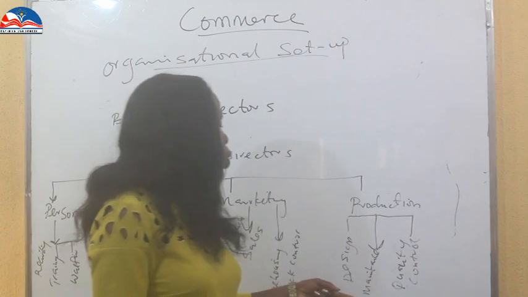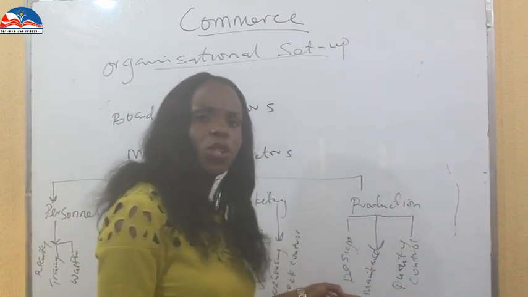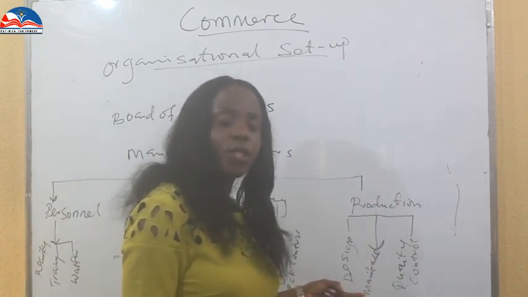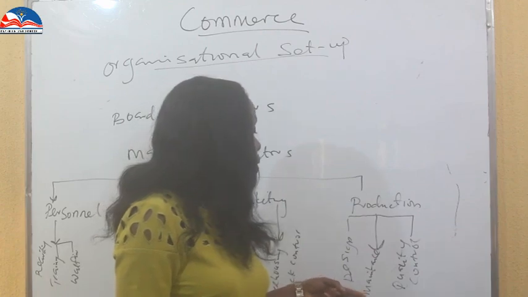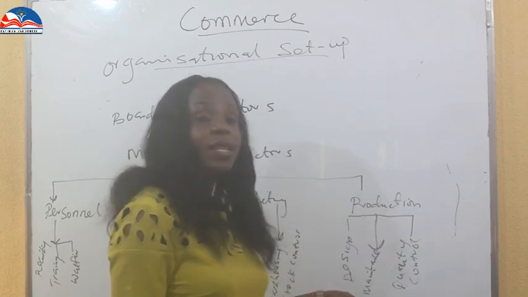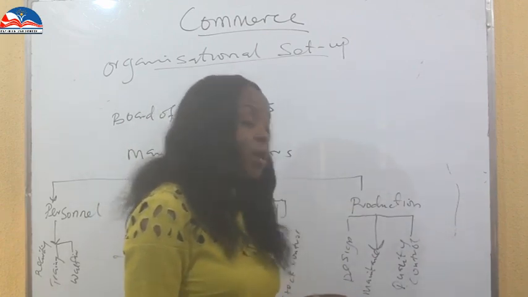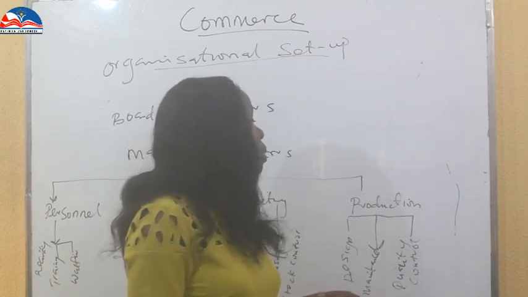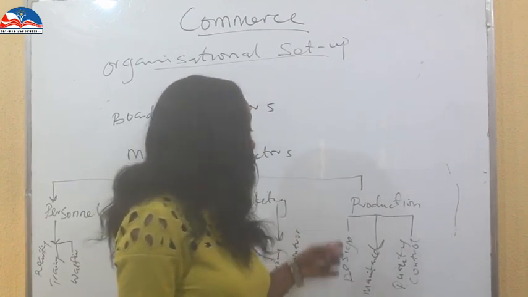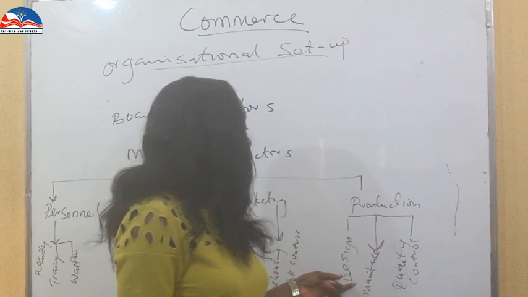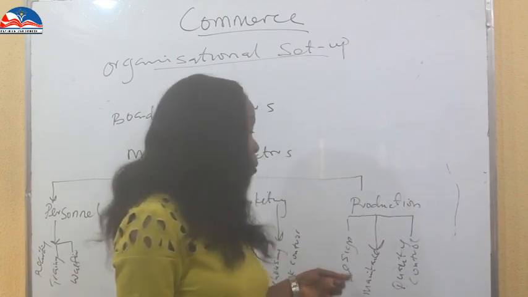Then we come to production. Under production, they look at design. This is where branding comes in, the design. Then production maintenance, because the machinery used to do production is being maintained here. So the production manager makes sure that the design team gives a proper design.